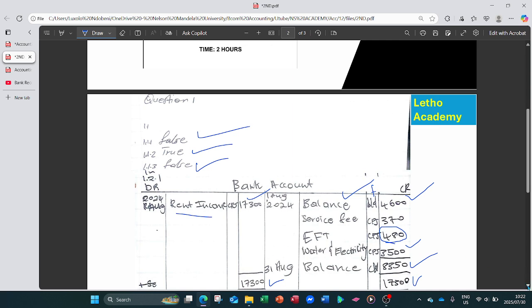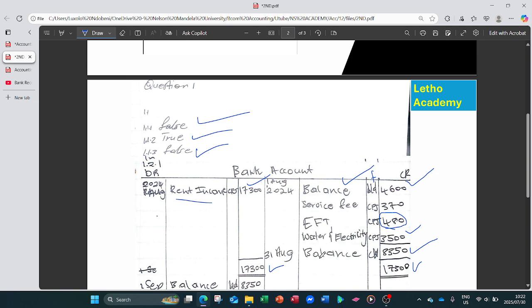Then that balance will be the balance at the beginning on the 1st September 2024, and it is favorable because it's on the debit side. So this is the total. This was the required. They are saying the correct balance is this one.